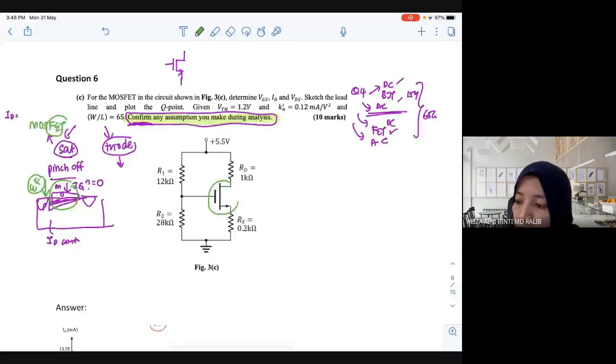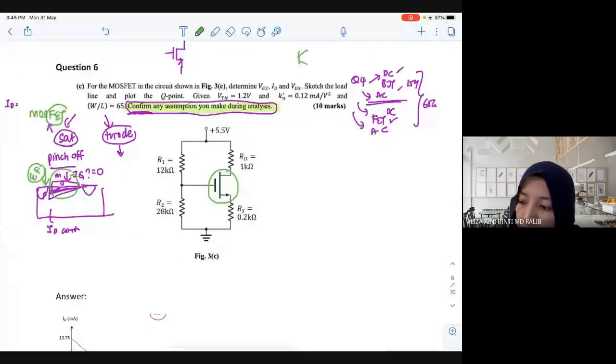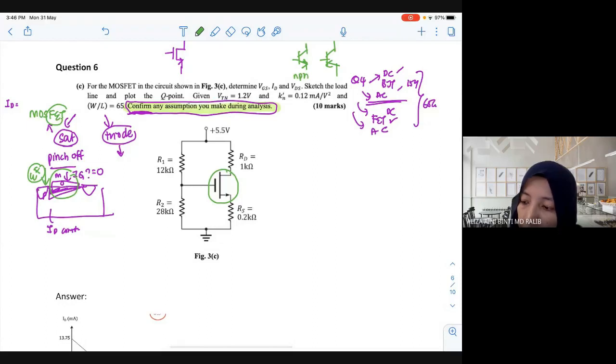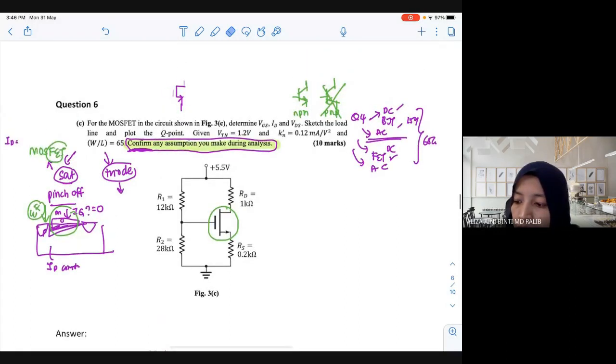In BJT, you have 2 types. What are the types of BJT? With the arrow going out, is it NPN or PNP? NPN. With the arrow going in, PNP. In your syllabus, PNP is not covered, it is only NPN. Same with here, we have the arrow outside, NMOS or PMOS? NMOS. Okay, NMOS. So this is N.